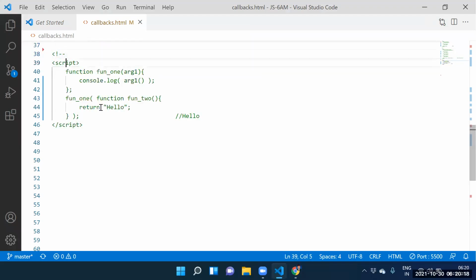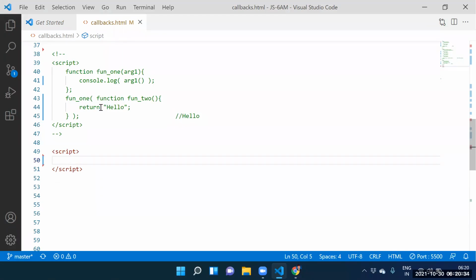We need to go for another example. Guys, can I take the script tag? Yes, sir. Can I take the script tag? Yes. We should be in a position. We need to take the script tag, whatever script tag we have here.